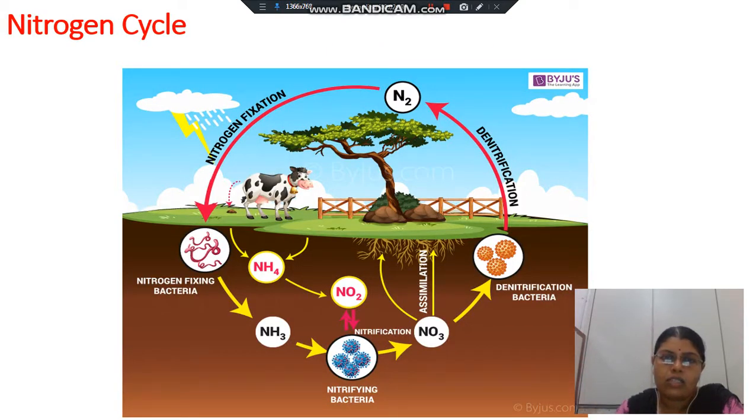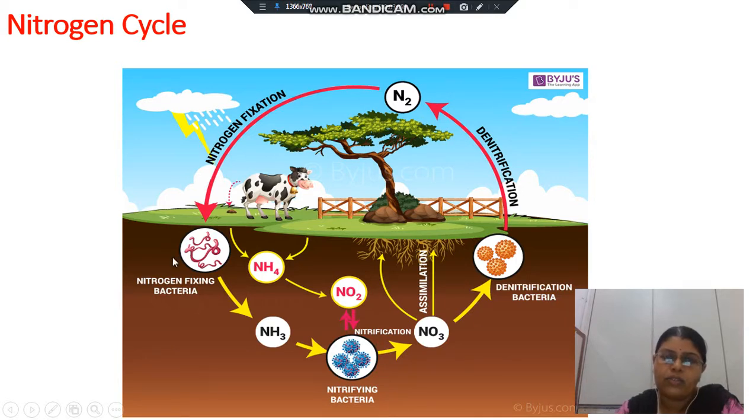The next is the nitrogen cycle. These are the main steps of the nitrogen cycle. It starts with nitrogen fixation. After nitrogen fixation comes the nitrification step. After nitrification comes denitrification, and ultimately the nitrogen gets back to the environment. So this is all about the nitrogen cycle.